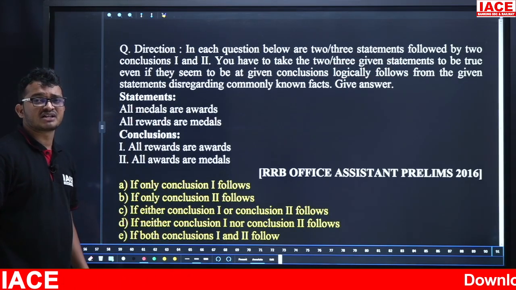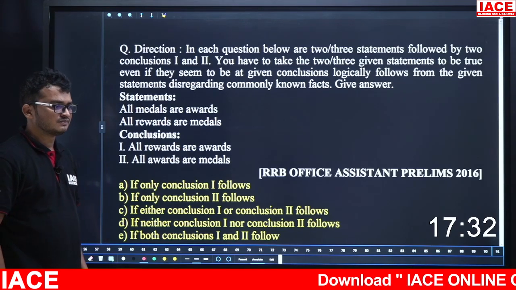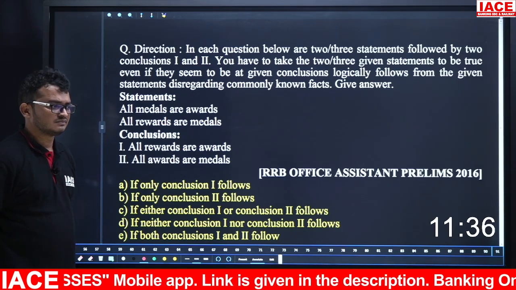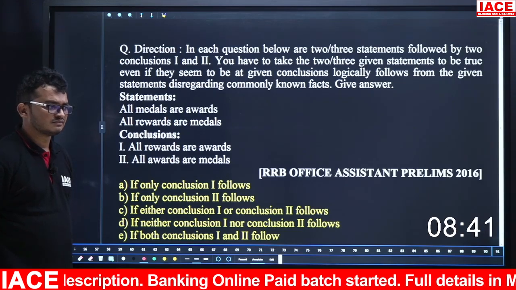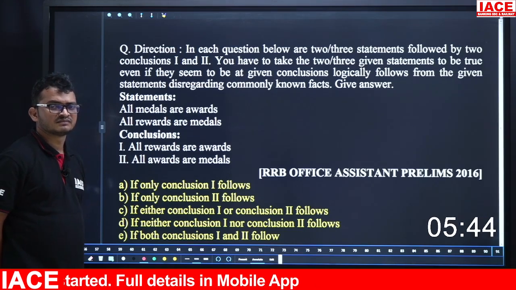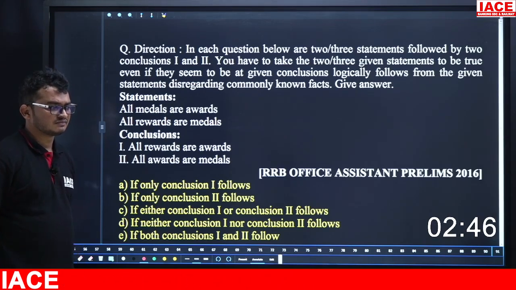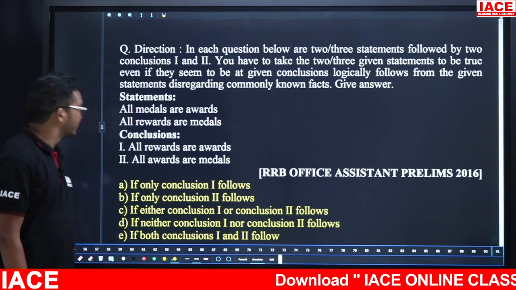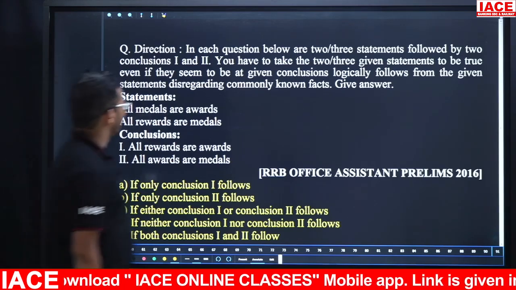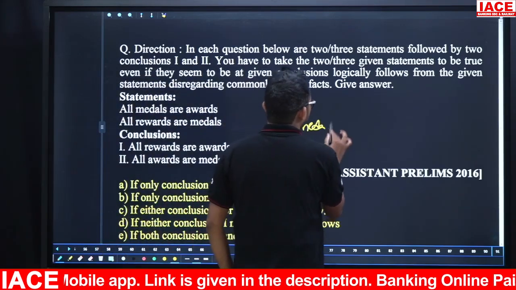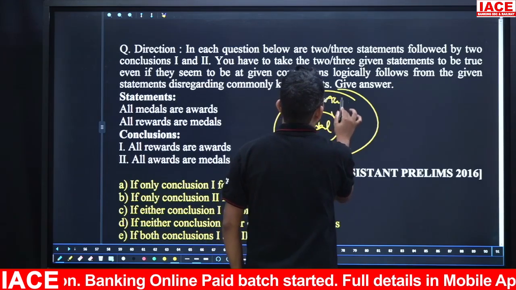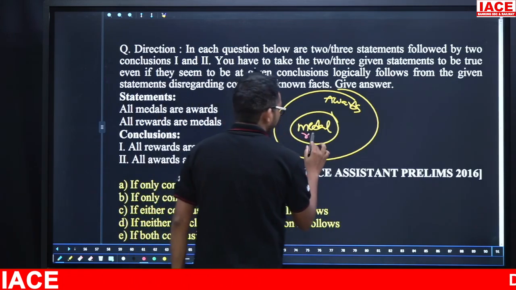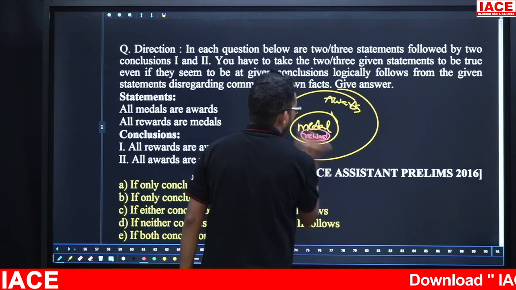Take the next question. Your time starts now. Yes, time up. Take the given statements. All medals are awards. Take a medal; all medals are awards. Next one, all rewards are medals. Take a reward; all rewards are medals. So these are the given statements.